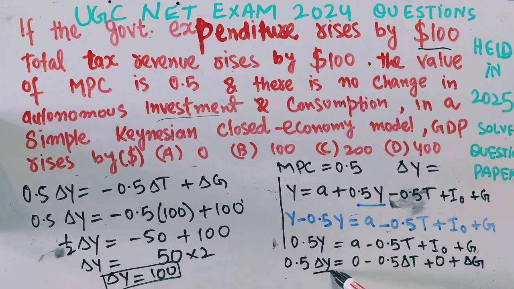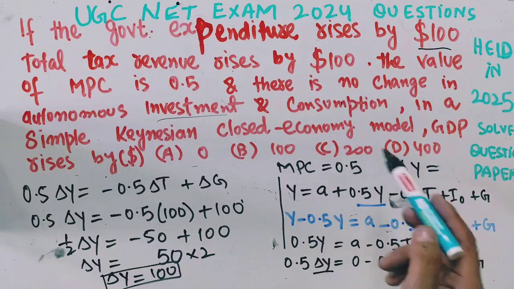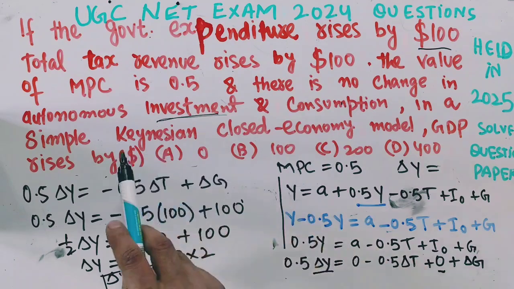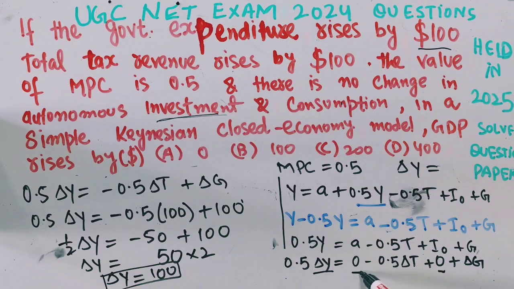Let us see how I took the differential here. We are being told that the change in investment is 0, so I wrote it here as 0, as it is constant. Similarly, the change in the autonomous consumption, A denotes the autonomous consumption, that's why we have 0 there, and the change was only in the tax revenue and government expenditure.